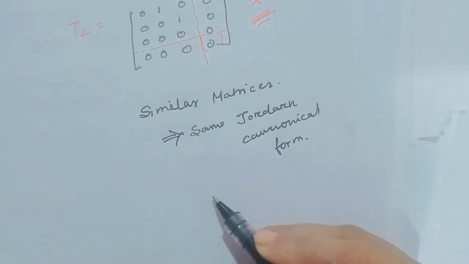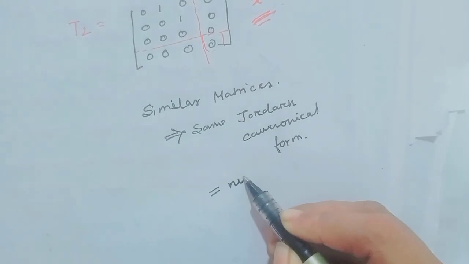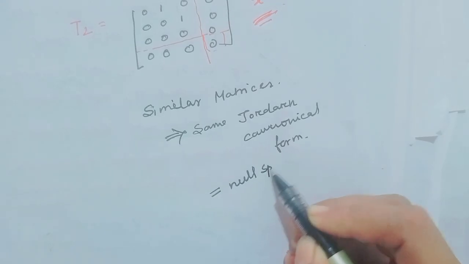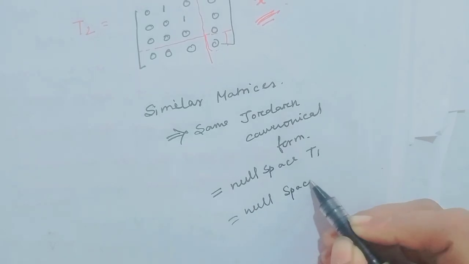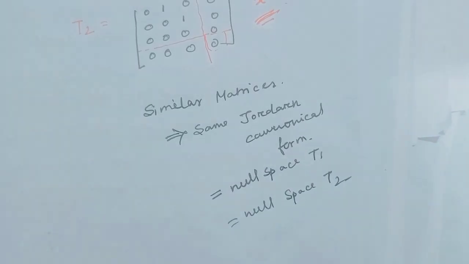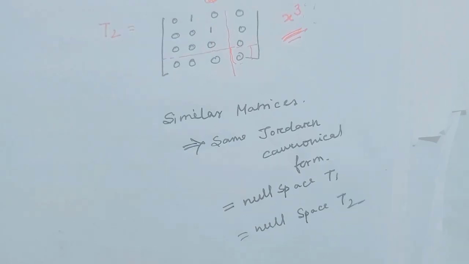That means null space is always equal. Null space of T1 would be the same as null space of T2, because null space implies the number of blocks in the Jordan canonical form. So option 1 is also a right option.